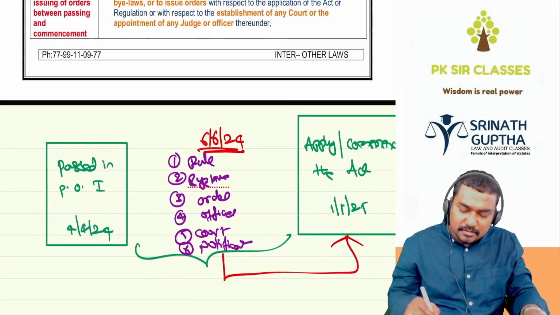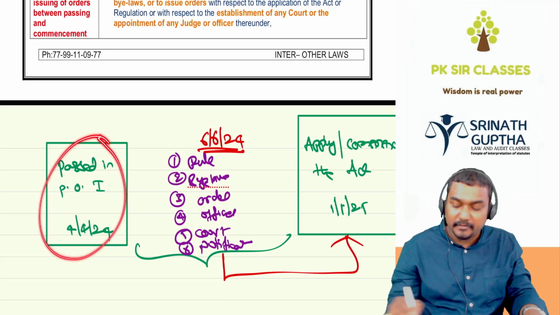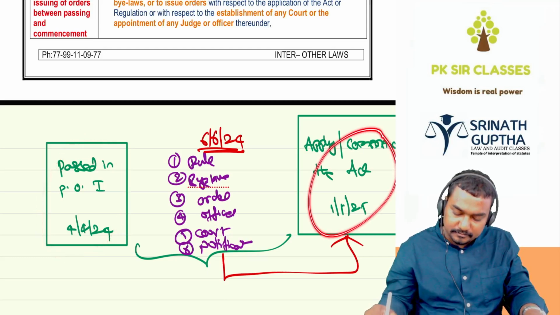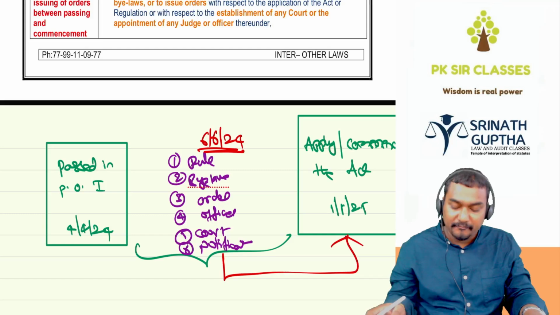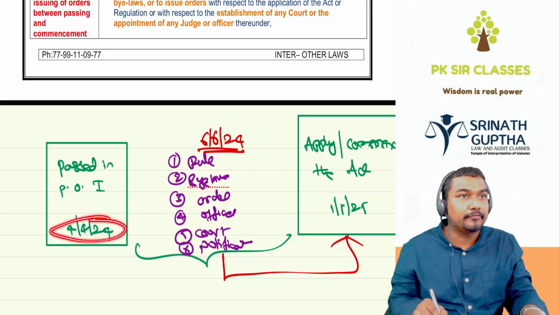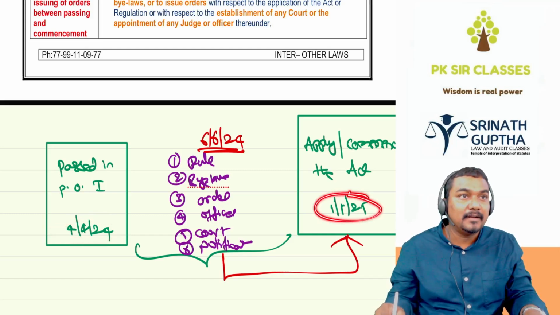So the act is passed on 4/4/24. We want to apply the act from 1/1/25. When the act is passed, 4/4/24, when the act is applicable, 1/1/25.